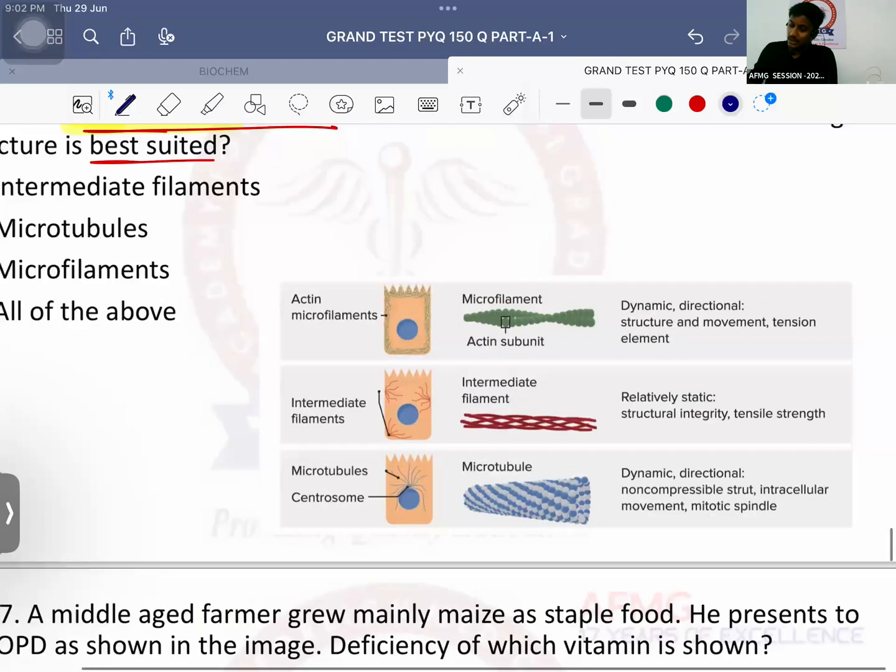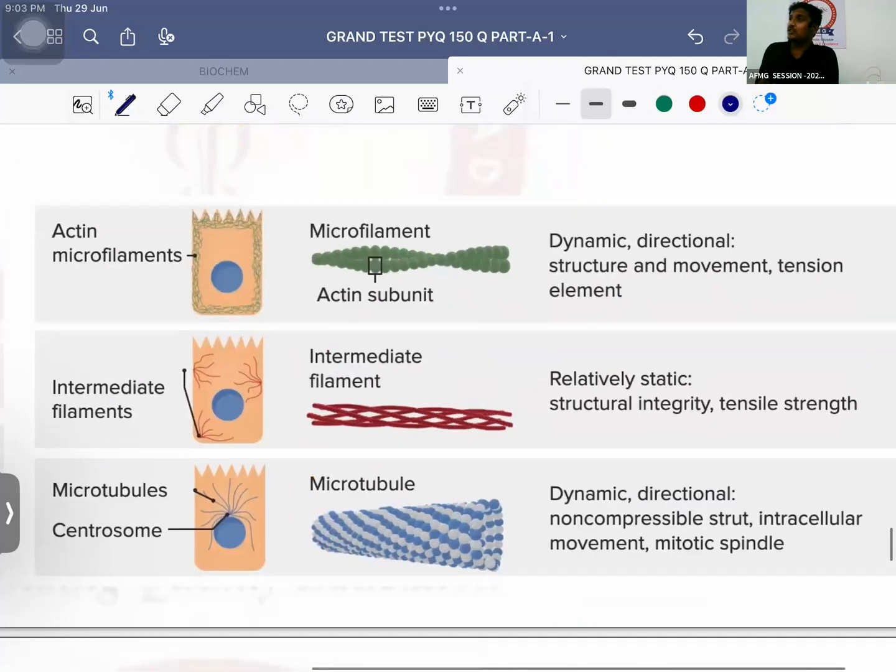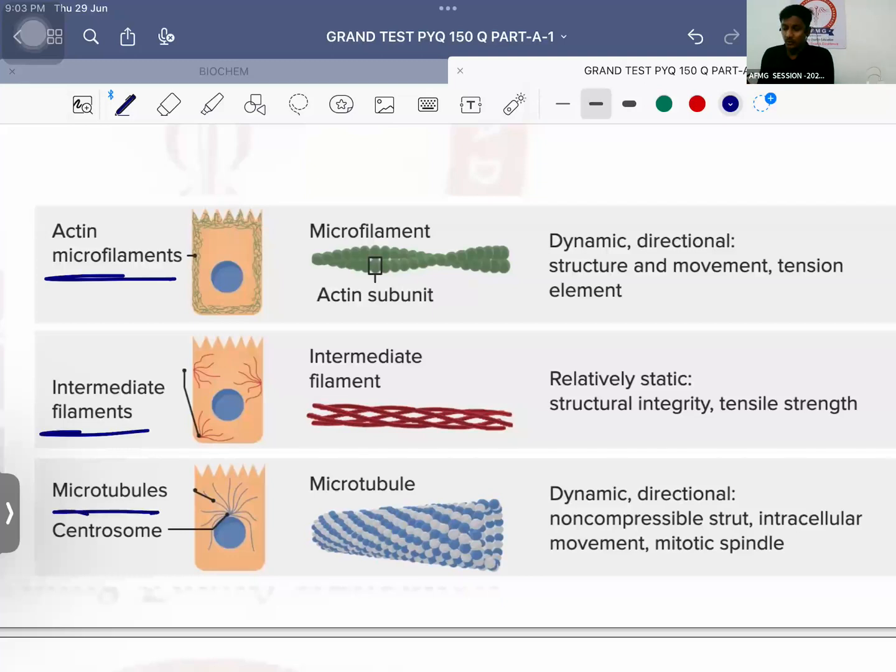Please remember, there are three structures which form the cytoskeleton of a cell. What is the cytoskeleton? The basic framework of a cell. You make an outline of anything. Normally we build walls, and on them the house is built. Just like that, the cell also has a framework. That framework is called the cytoskeleton. It is formed by microfilaments, intermediate filaments, and microtubules.